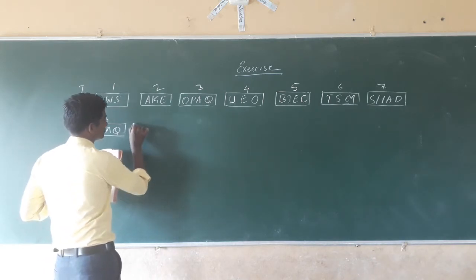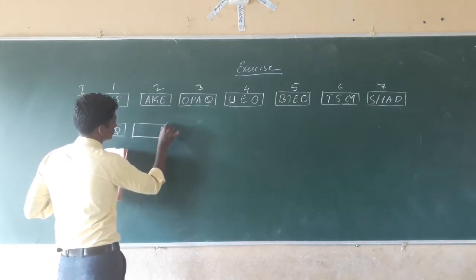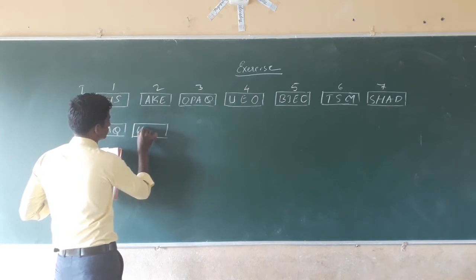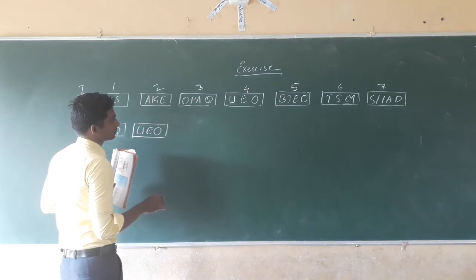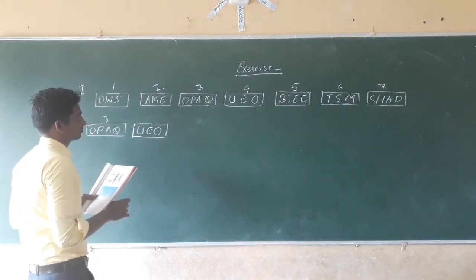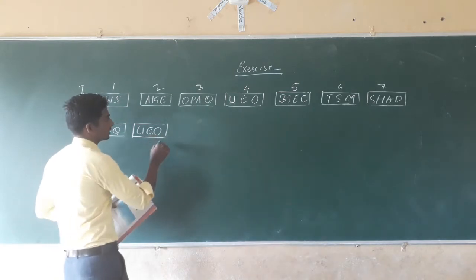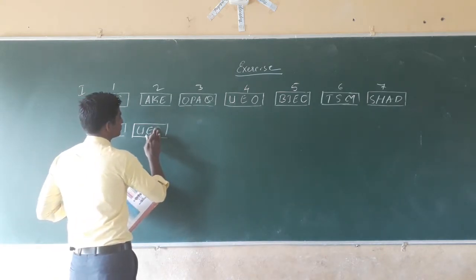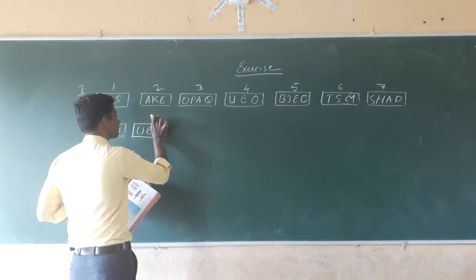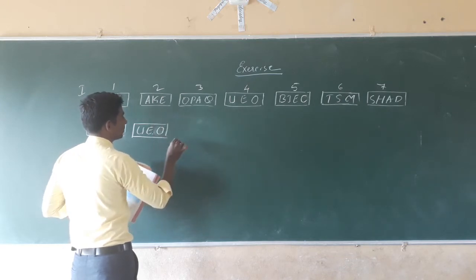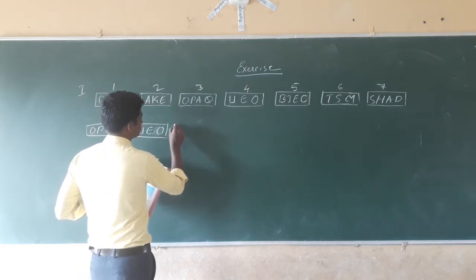Opaque, fourth one. Opaque, here. Opaque objects.